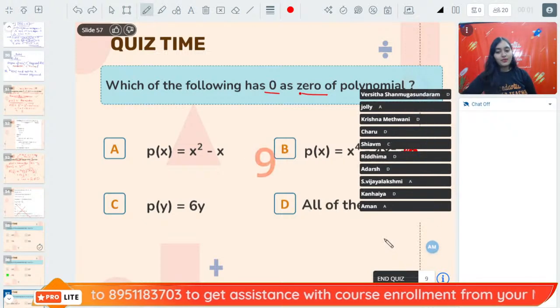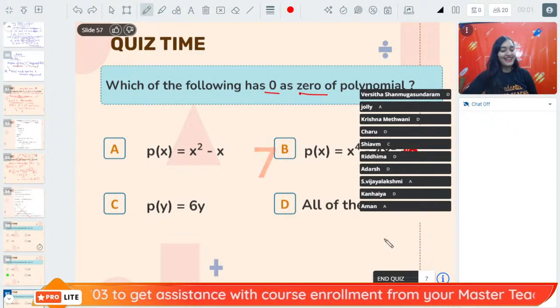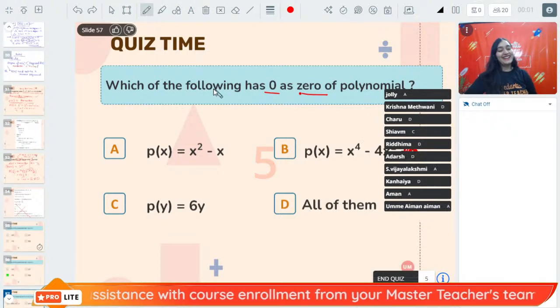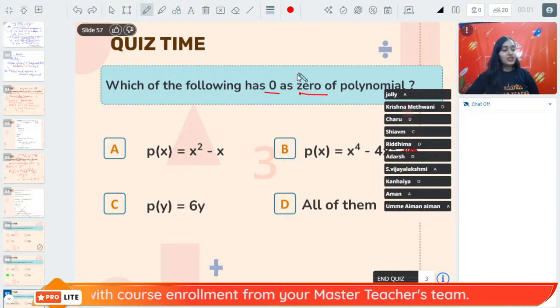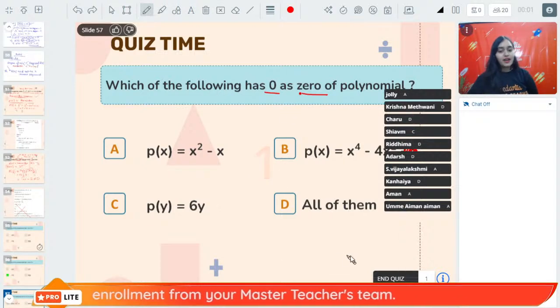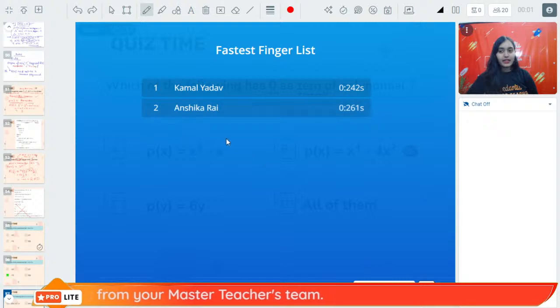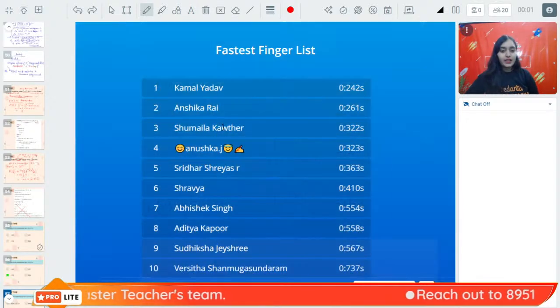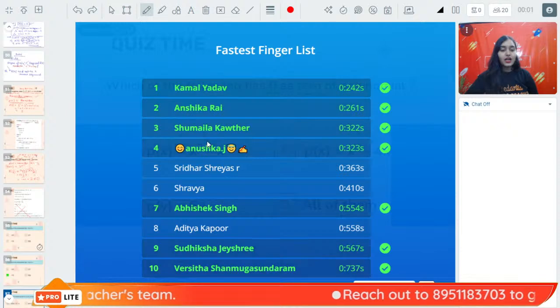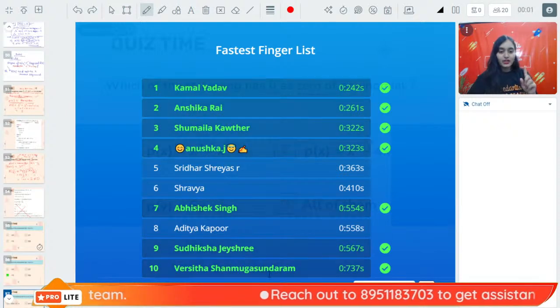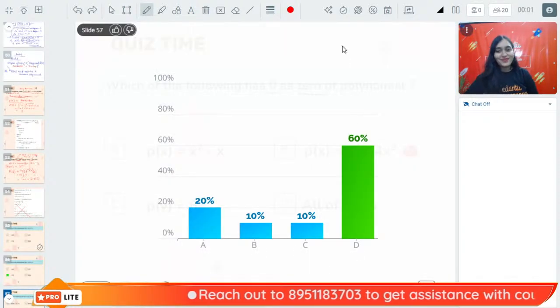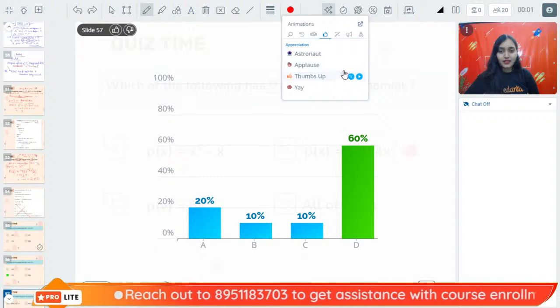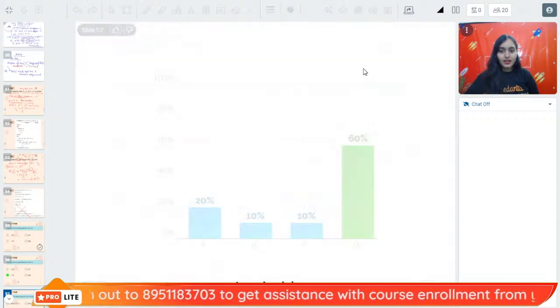Okay, 3, 2, 1, time's up. And the right answer is given by. On the fastest finger list, we have Kamal, Anshika, Shumaila, Anushka, Abhishek, Sudiksha, and Varshita. Very good. Option D is the right answer. Good job.